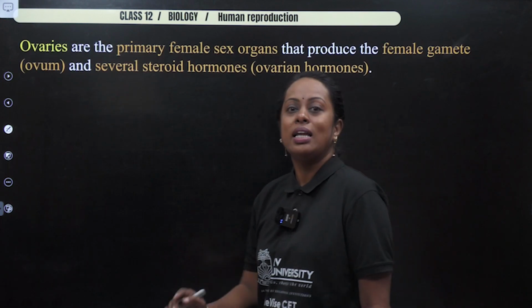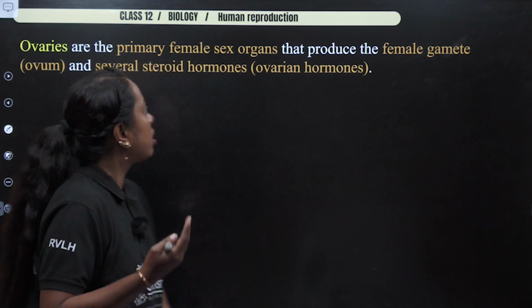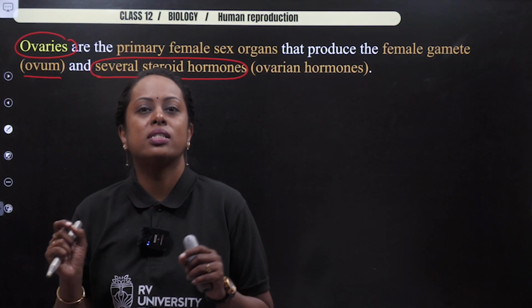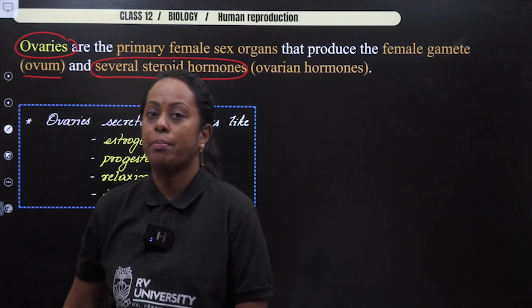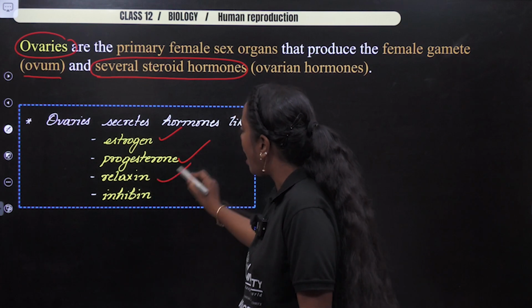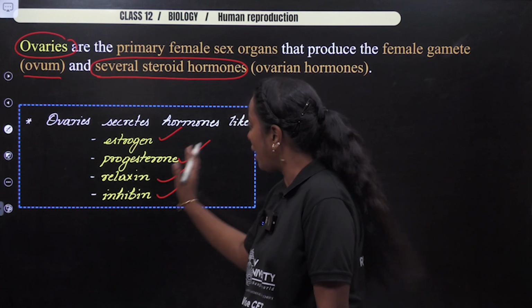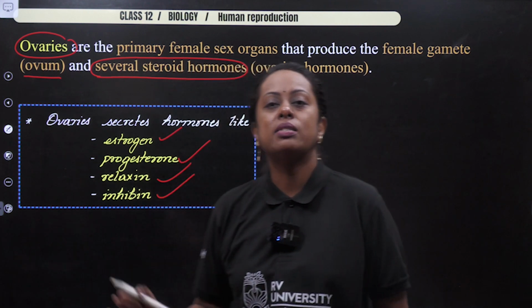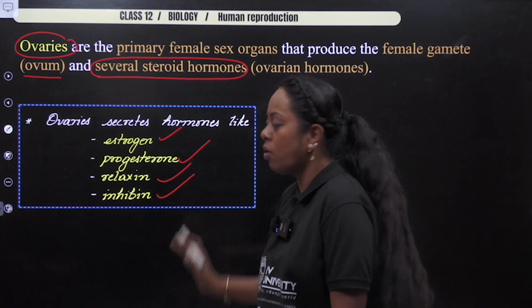Now with this, let us start with the primary reproductive organ, which is said to be ovaries. So they produce a female gamete, ovum, and several other what? Steroidal hormones or ovarian hormones. Now let us highlight these steroidal hormones, what we have to remember. Now if you check, I have written estrogen, progesterone, relaxin, inhibin. Okay, so make a note of this. This is not given in your NCERT textbook towards the side. Please make a note of the hormones secreted by the ovaries.